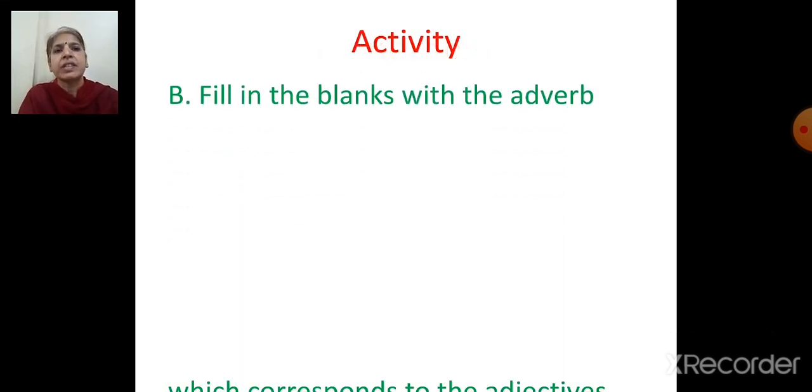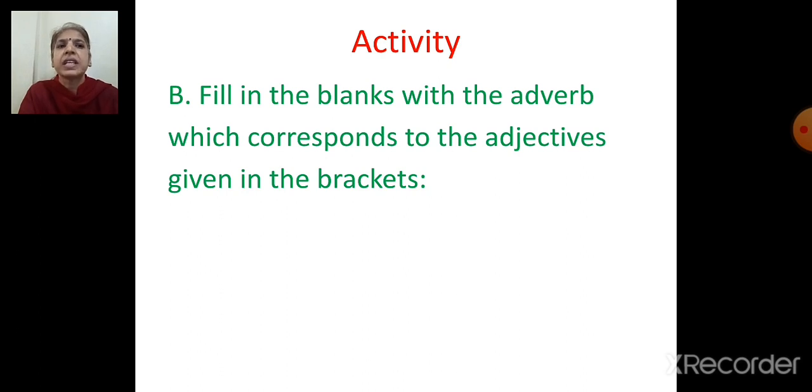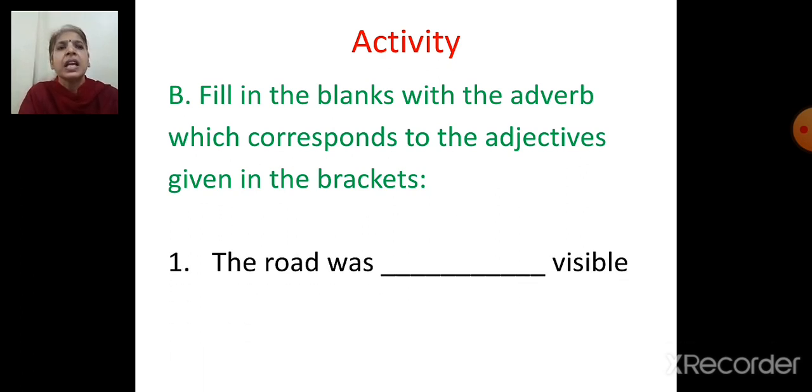So here is an activity. Fill in the blanks with the adverb which corresponds to the adjectives given in the brackets. First one is, the road was dash visible in the fog, and the adjective given is scarce.